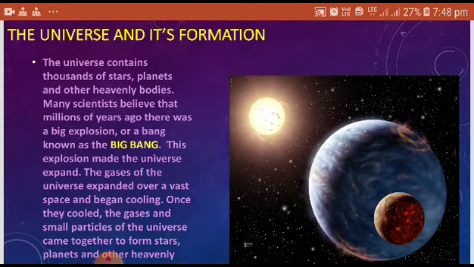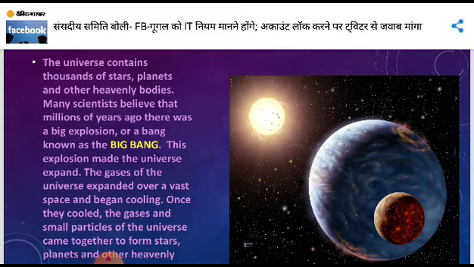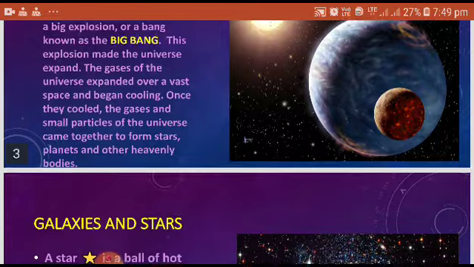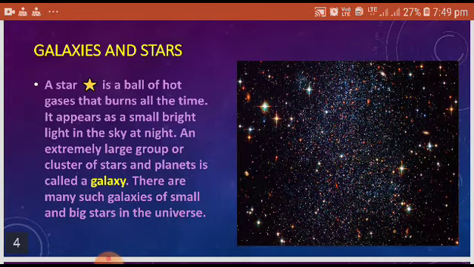The universe and its formation. The universe contains thousands of stars, planets, and other heavenly bodies. Many scientists believe that millions of years ago there was a big explosion or a bang known as the Big Bang. This explosion made the universe expand. The gases of the universe expanded over a vast space and began cooling. Once they cooled, the gases and the small particles of the universe came together to form stars, planets, and other heavenly bodies.